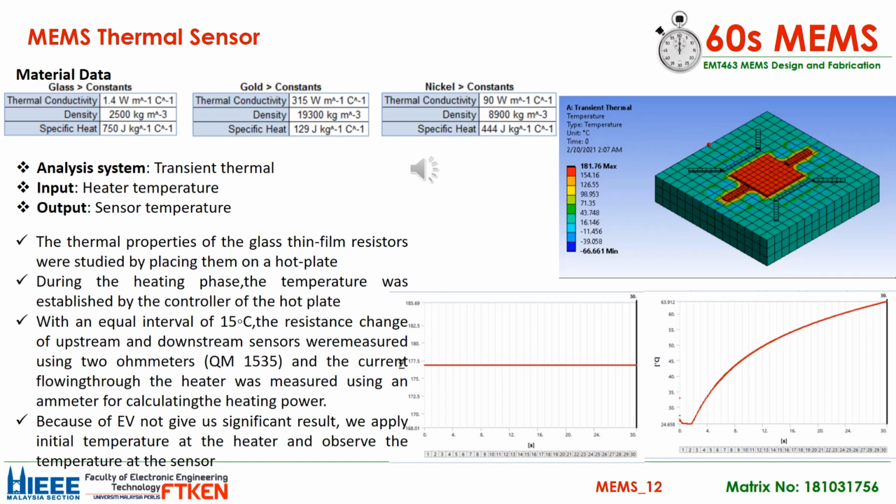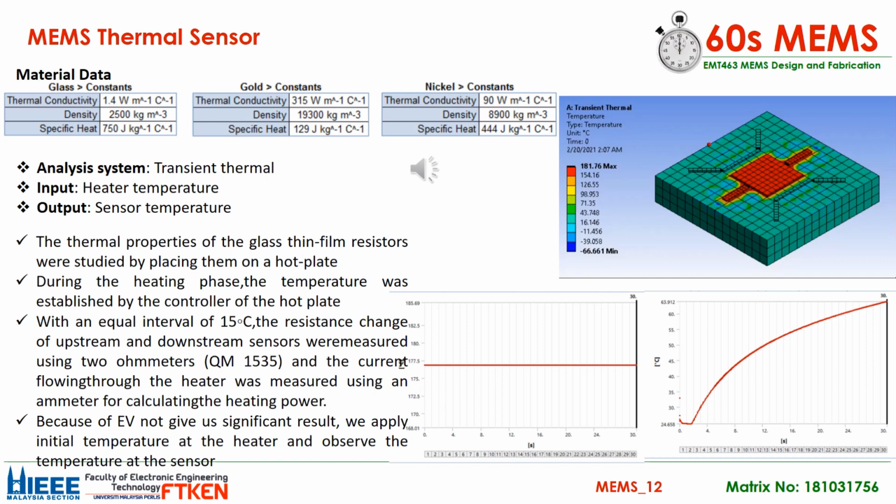For the analysis system, we use transient thermal. It was the most suitable system compared to thermal electric and steady state thermal. We tried out all three analyses. The initial temperature is set to 24.85 degrees Celsius and the number of steps is 30. 185.96 degrees Celsius was applied as the temperature of the heater.